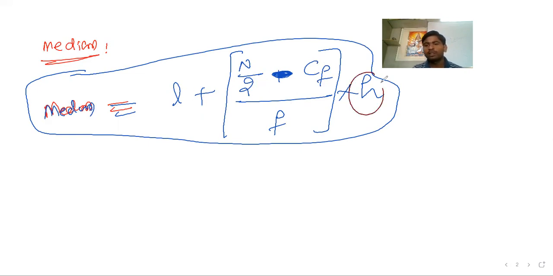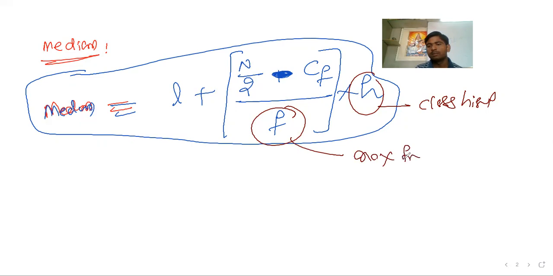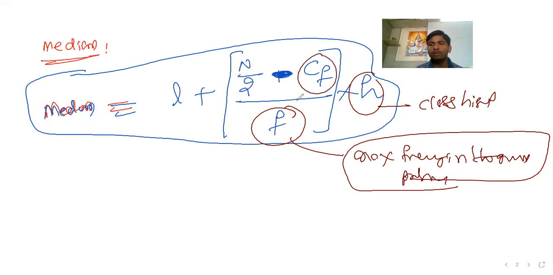Here h is the class height, or the size of the class. It's very clear. f is the maximum frequency in the given problem. C is the cumulative frequency in the given problem. Actually, the cumulative frequency we have to create. So how do we create and find the cumulative frequency? I'll explain with an example. You can write CF is cumulative frequency.